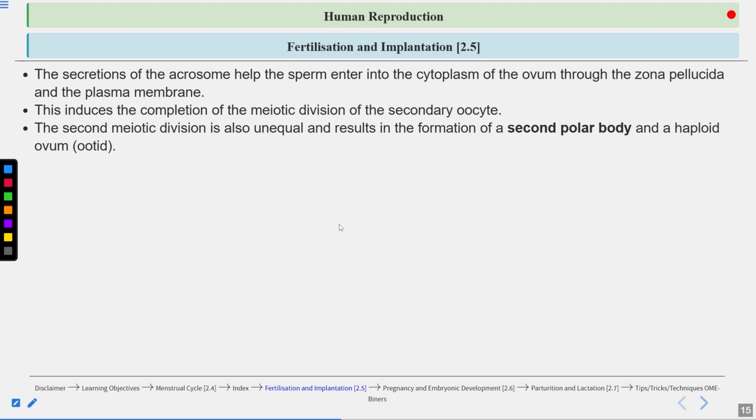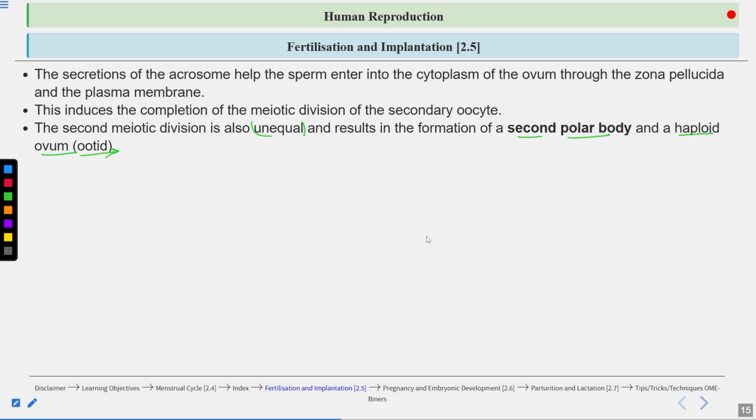The second meiotic division is also unequal, and this results in the formation of the second polar body, which is tiny and consists of less cytoplasm, and a large haploid ovum. The ovum consists of most of the cytoplasm of the secondary oocyte, because after fertilization it will form the embryo.